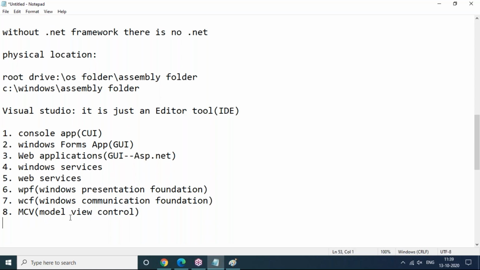No problem. Model View Control. But without knowing ASP.NET, don't go for MVC. Okay, MVC, model view control it is. It's not only MVC, we can call it ASP.NET MVC. Those who have strong knowledge of ASP.NET, I strongly recommend they go on to learn MVC. Without knowing ASP.NET concepts, no need to learn MVC here.